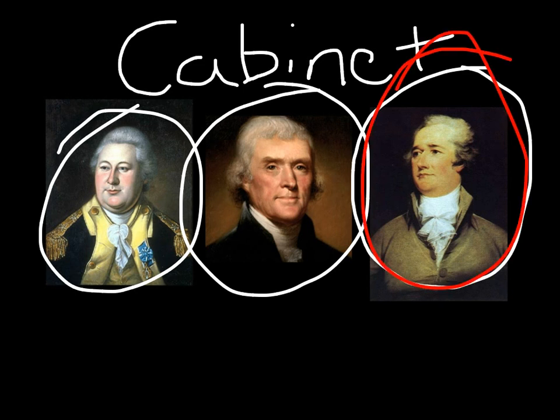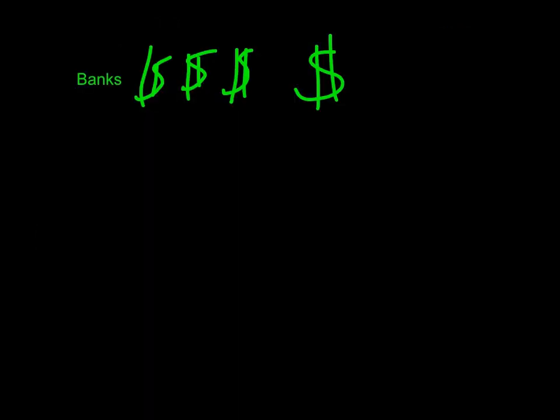Most memorable thing that he did would probably be BFAT, as it's known to some, because of its banks, excise taxes, funding at par, assumption of state debts, and tariffs. The young nation needed somewhere to put their money, and Hamilton saw this and went forth in creating the National Bank.